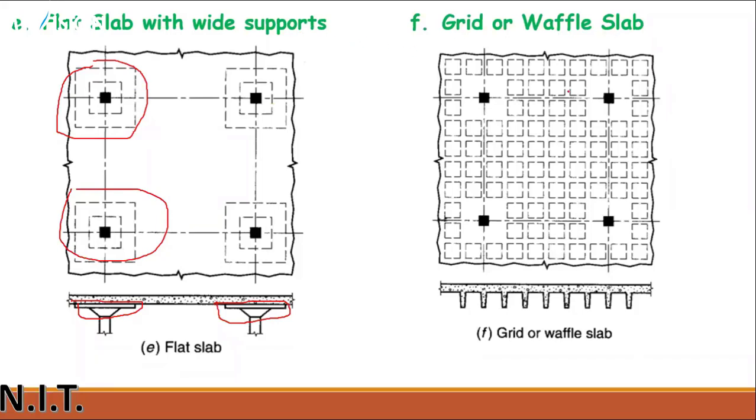Grid or waffle slab: you can see that if you provide the grids inside a slab, then we can say that it's a grid or waffle slab. The cross-sectional dimension can be viewed to easily demonstrate it. For the demonstration of the grid or waffle slab, the cross-sectional dimension and the plan are also provided. You can easily imagine what type of slab it is.